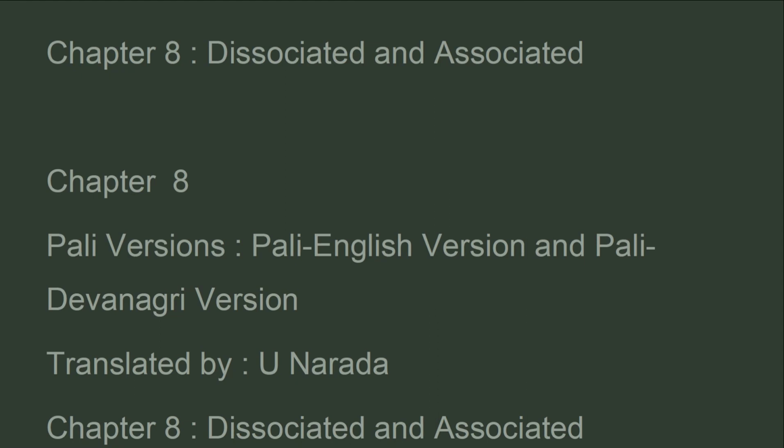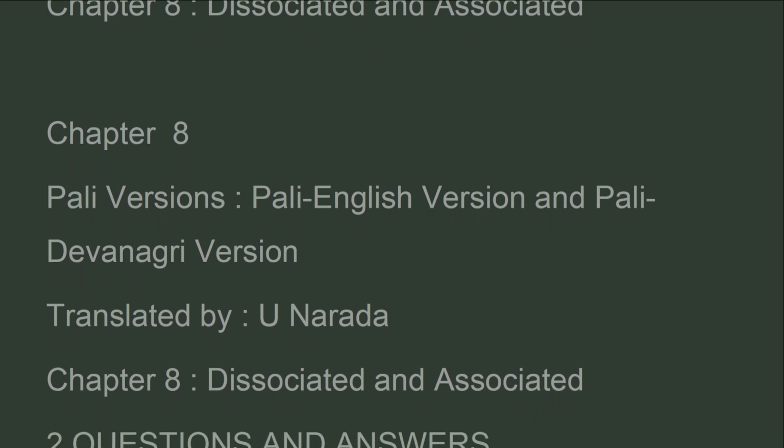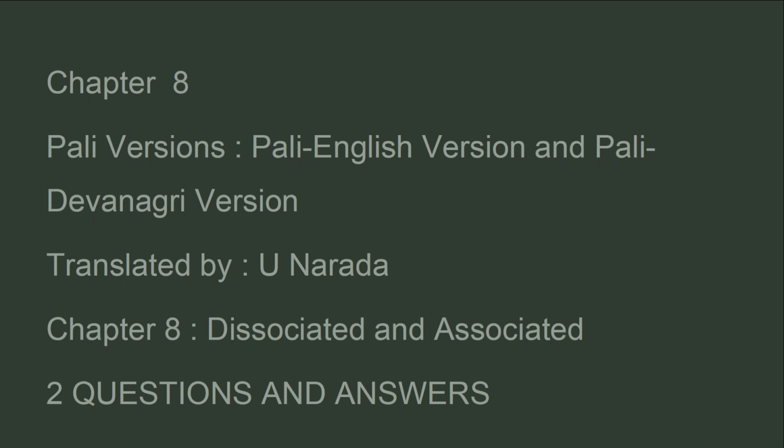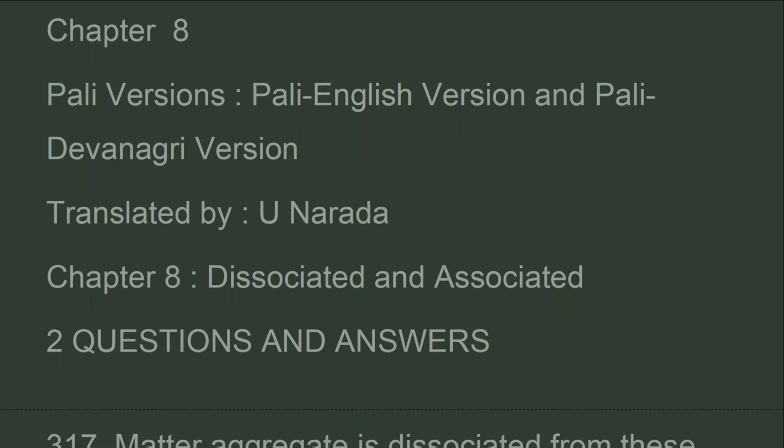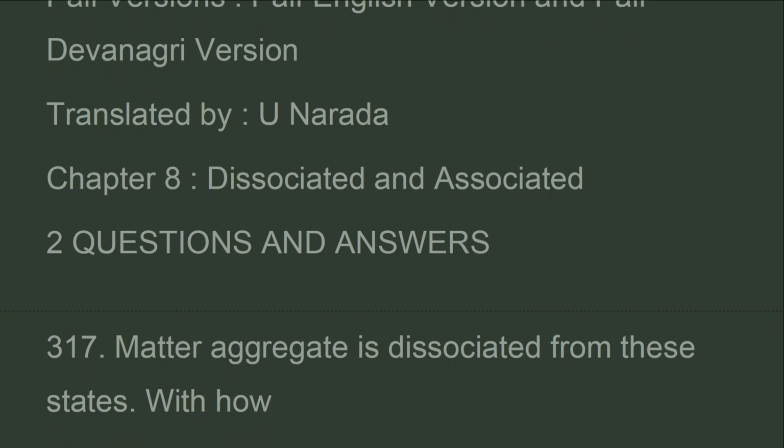8. Dissociated and Associated, Chapter 8. Pali English version and Pali Devanagari version translated by U Narada. Chapter 8. Dissociated and Associated. 2 questions and answers. 317.